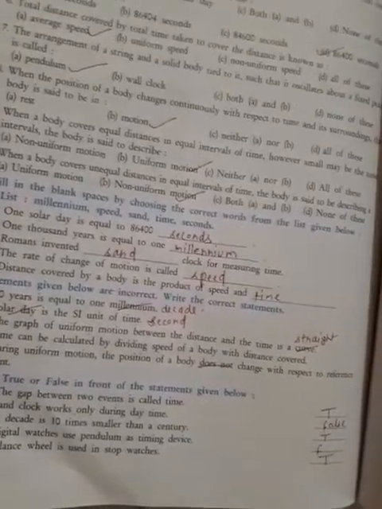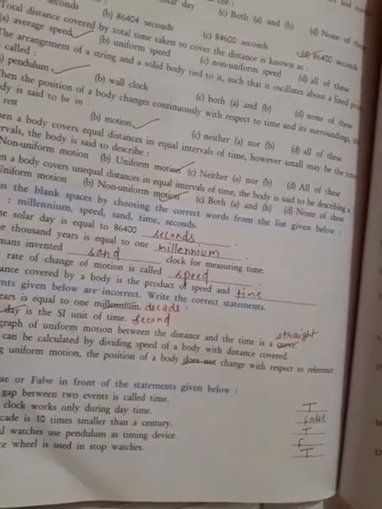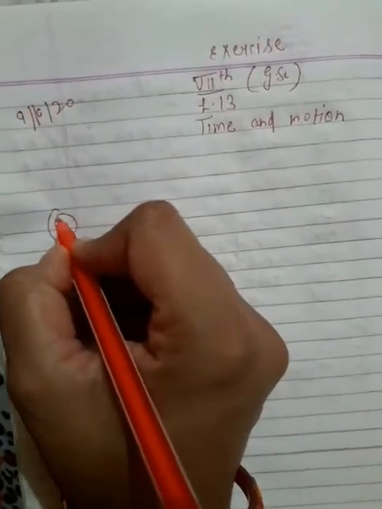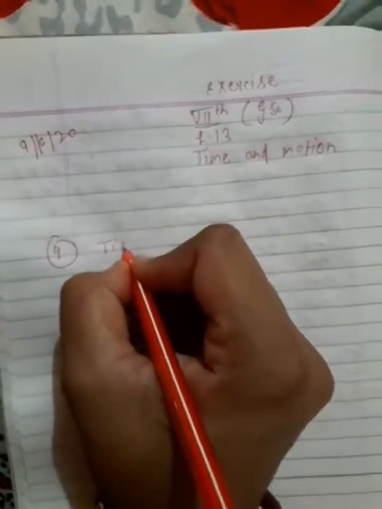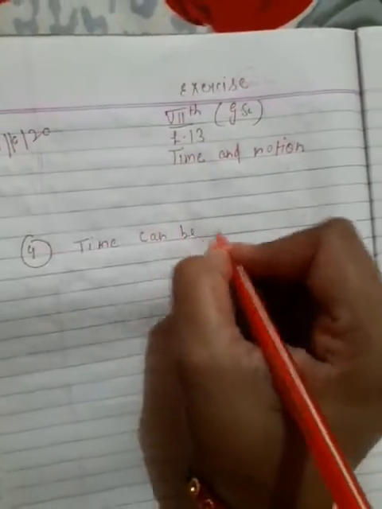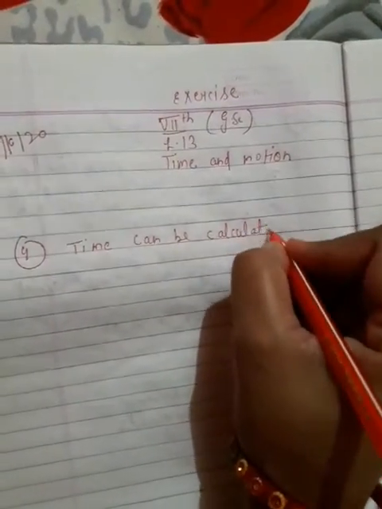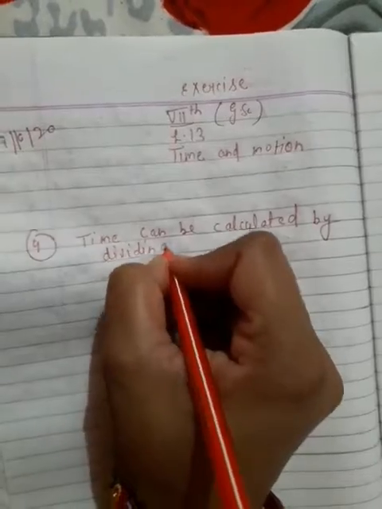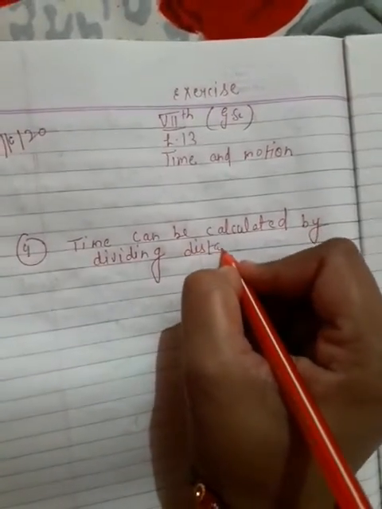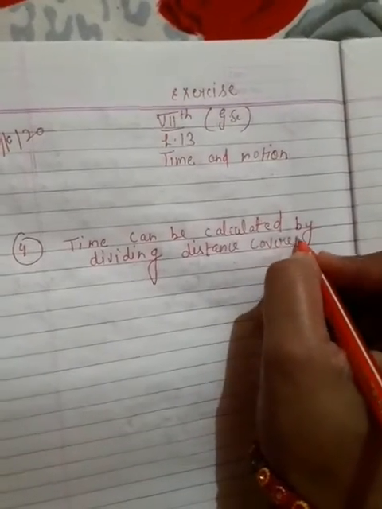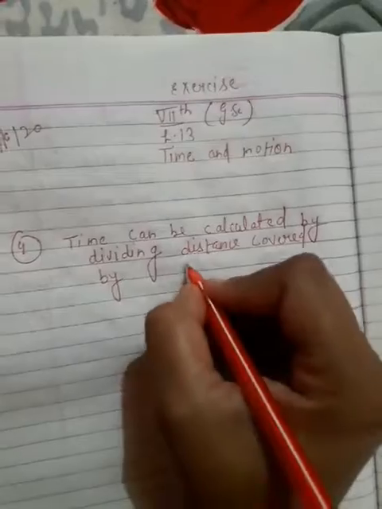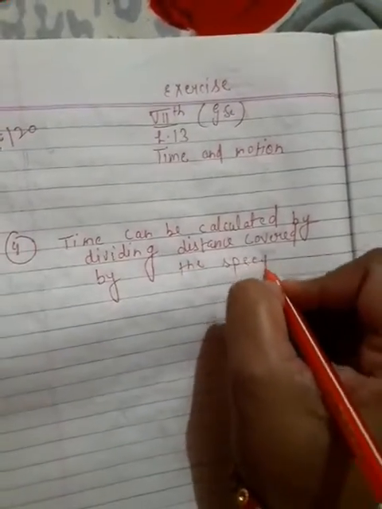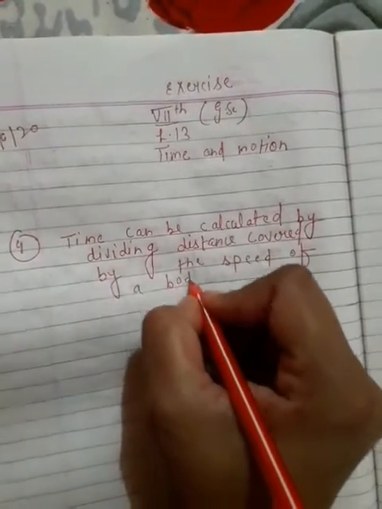Fourth one, you will write that time can be calculated by dividing distance covered by the speed of a body.